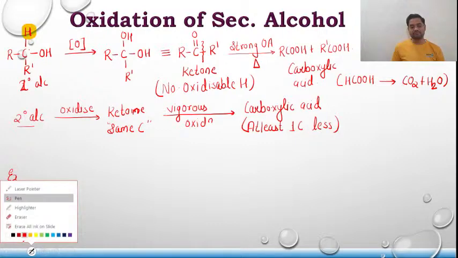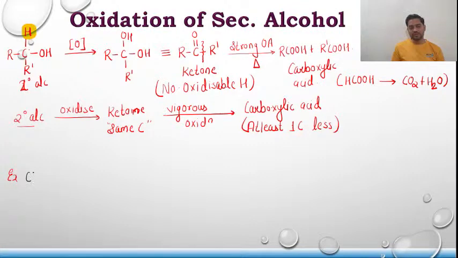let us take an example of CH3CHOHCH3. This is an isopropyl alcohol. And what I am using, let us take acidified K2Cr2O7.